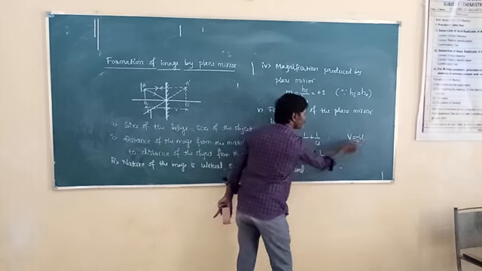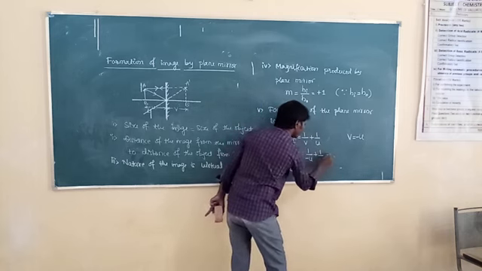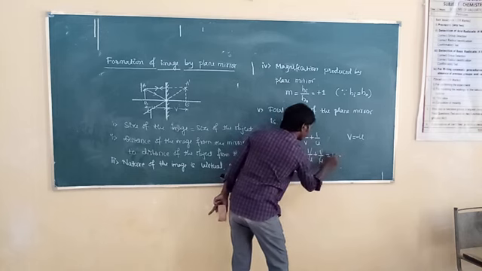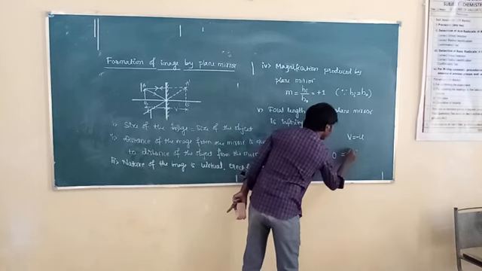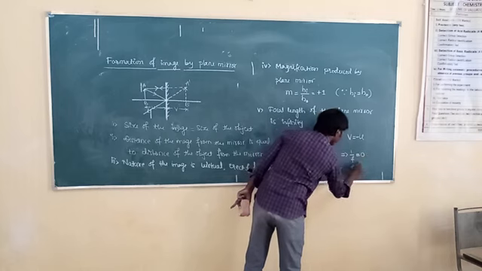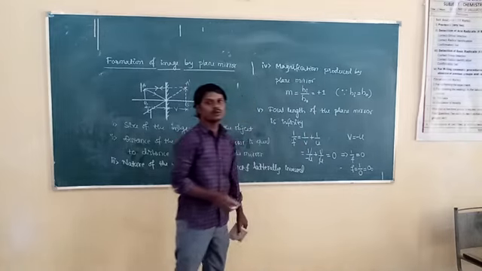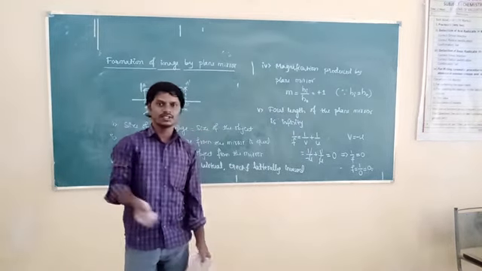Wherever v is there, I will substitute minus u. So minus 1 by u plus 1 by u get cancelled, that is 0. That is 1 by f is equal to 0. Then f is equal to 1 by 0. Then 1 by 0 is nothing but infinity. Means focal length of the plane mirror is infinity.